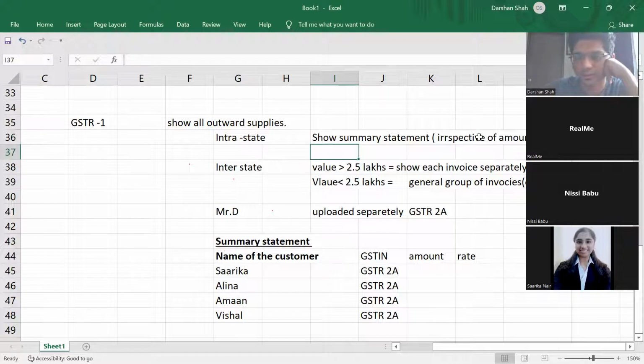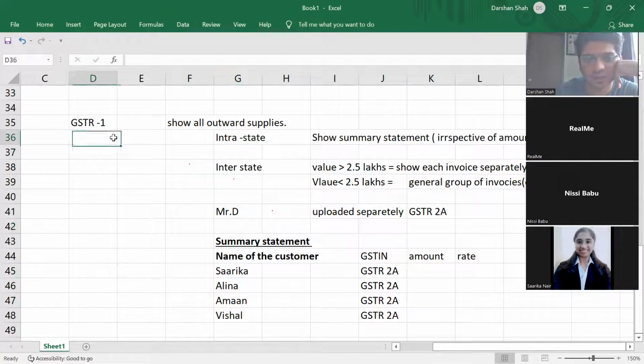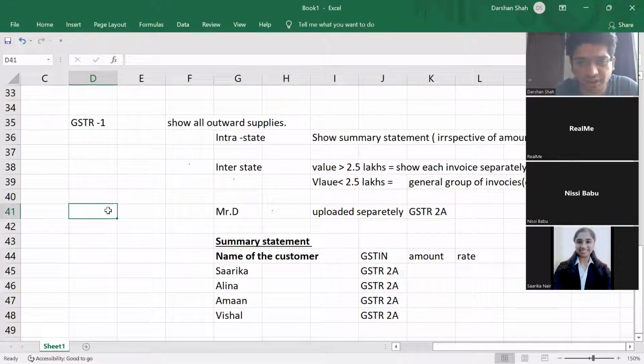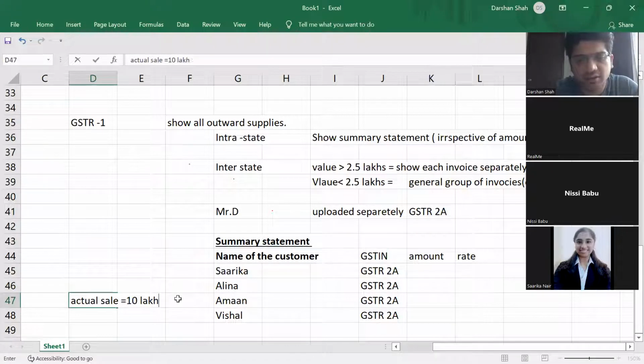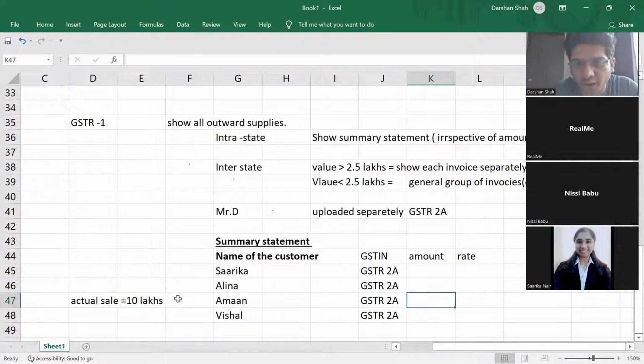Sir, in these cases, in the summary statement, they are not asking for invoices, so people can fake their sales. Correct. People can manipulate sales. But see what happens. Let us say Nisi had given sales to Aman worth 10 lakhs. So the actual sale was 10 lakhs. But she recorded the amount as 9 lakhs.